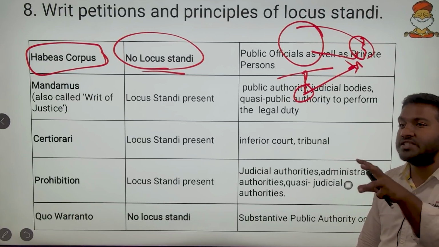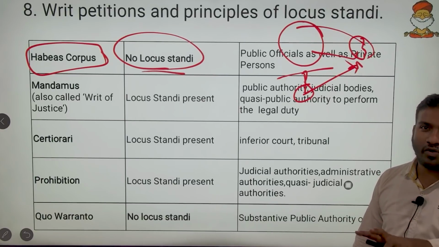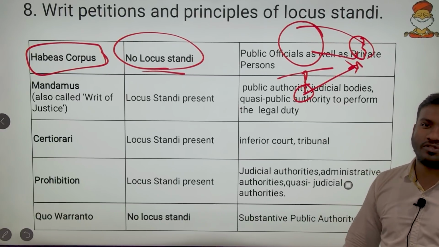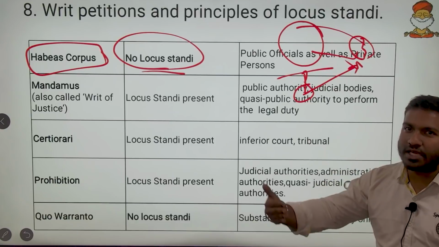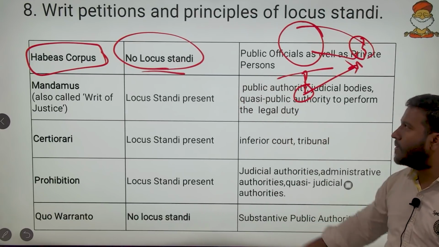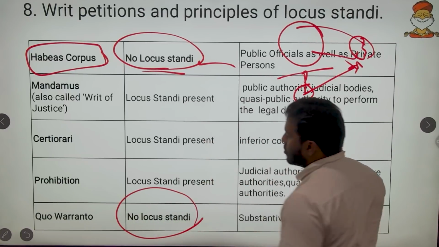If a person is detained, immobile and incommunicado, that means he has gone out of communication, how will he come to the court and approach? Hence any other kith and kin can go and apply the writ petition. That is why there is no locus standi here. And also for quo warranto, there is no locus standi.